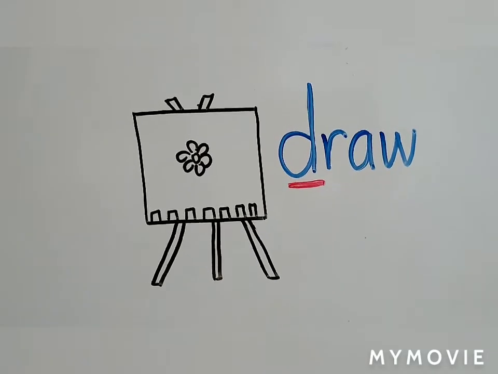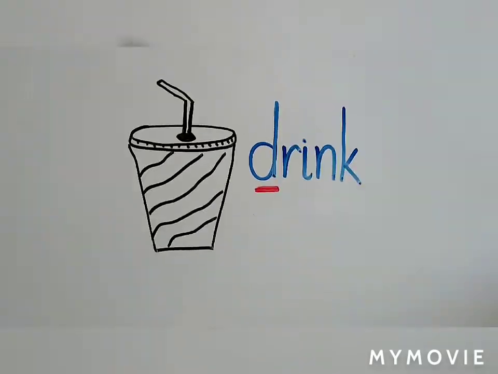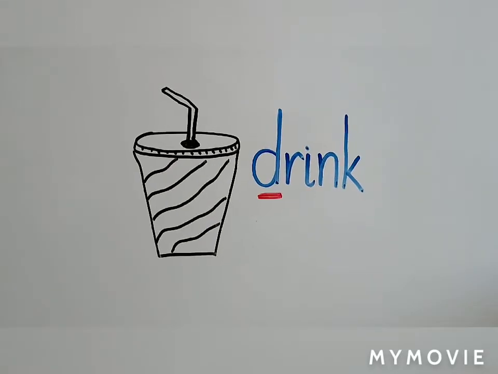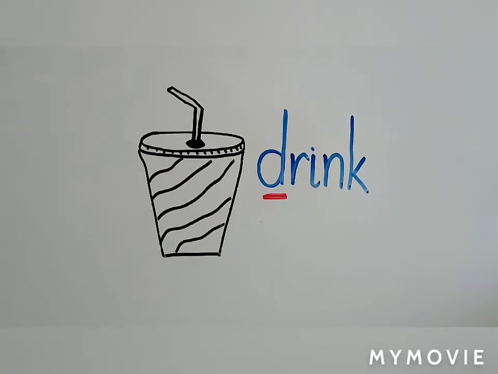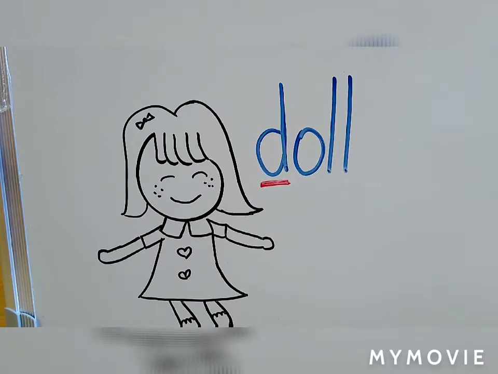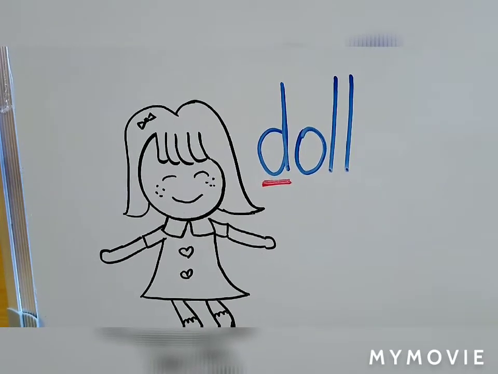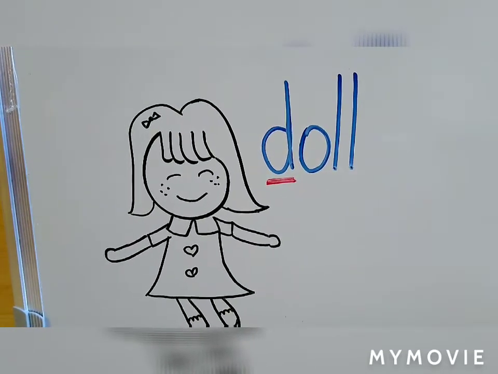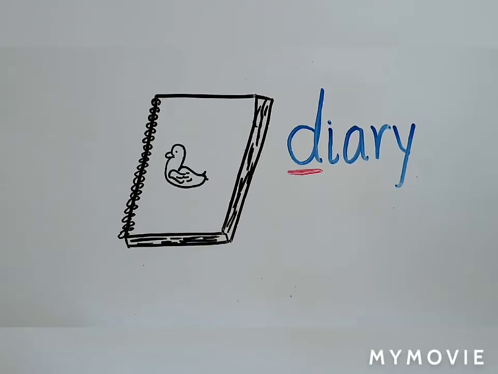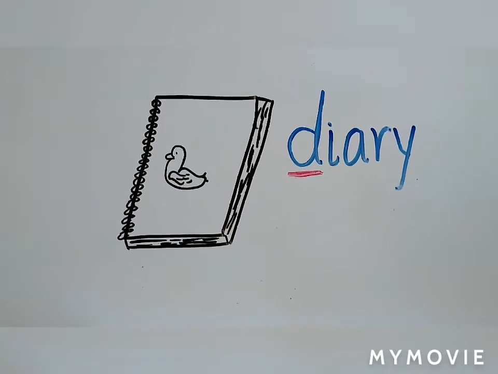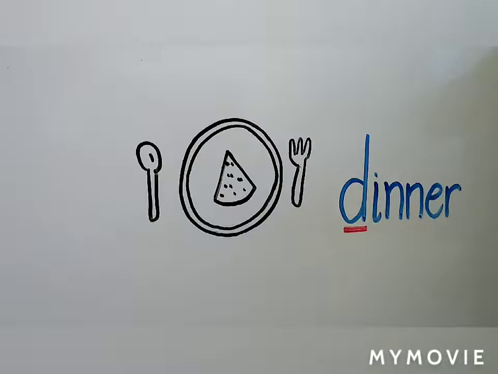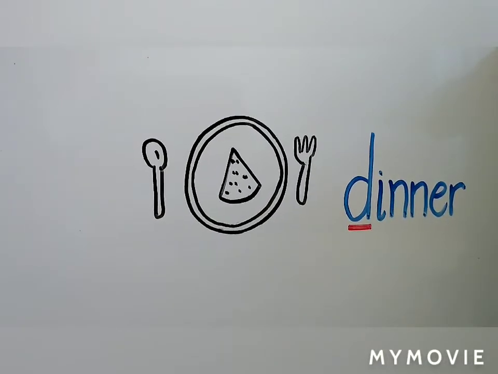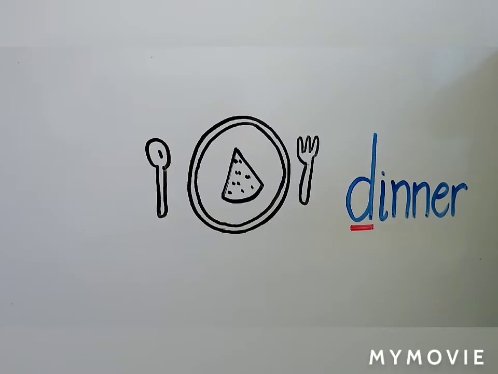Daddy likes to draw. This is Daffy Duck's drink. This is Daffy's doll. Here is Daddy's diary. Here is the dinner for the ducks.